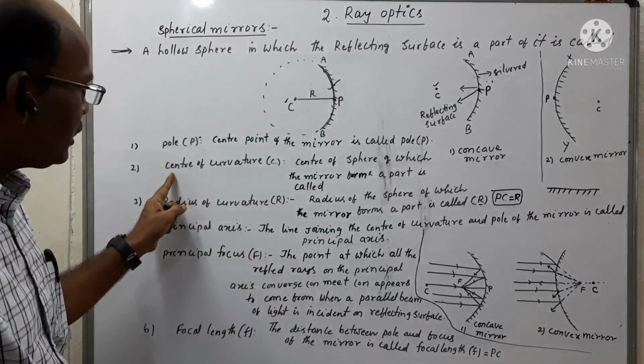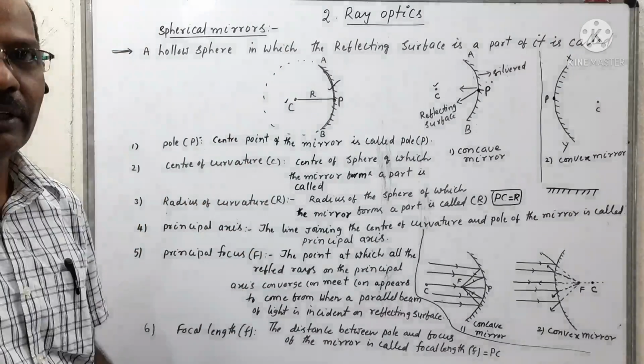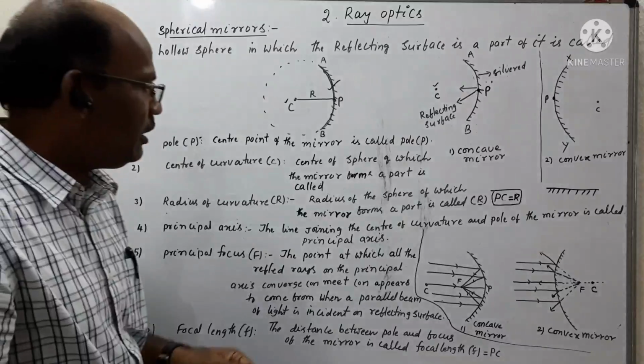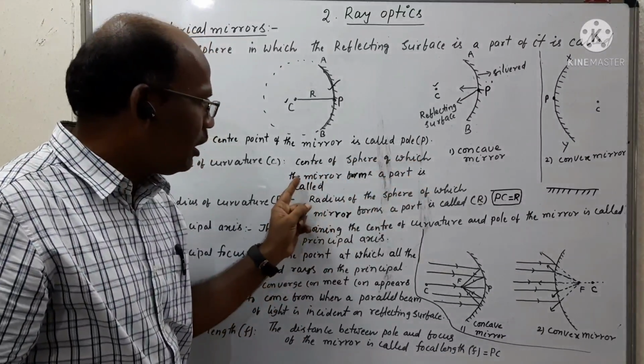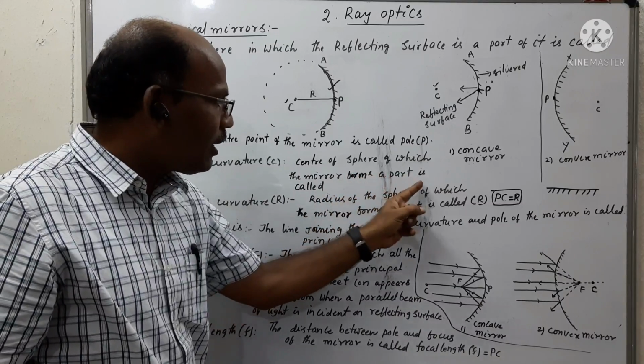Coming to the second one, center of curvature. Center of curvature means the center of the sphere of which the mirror forms a part.